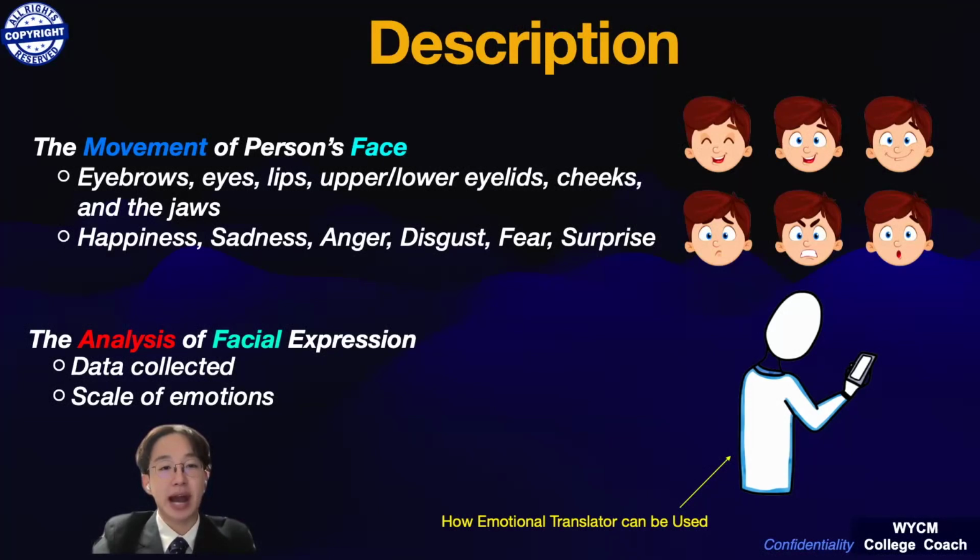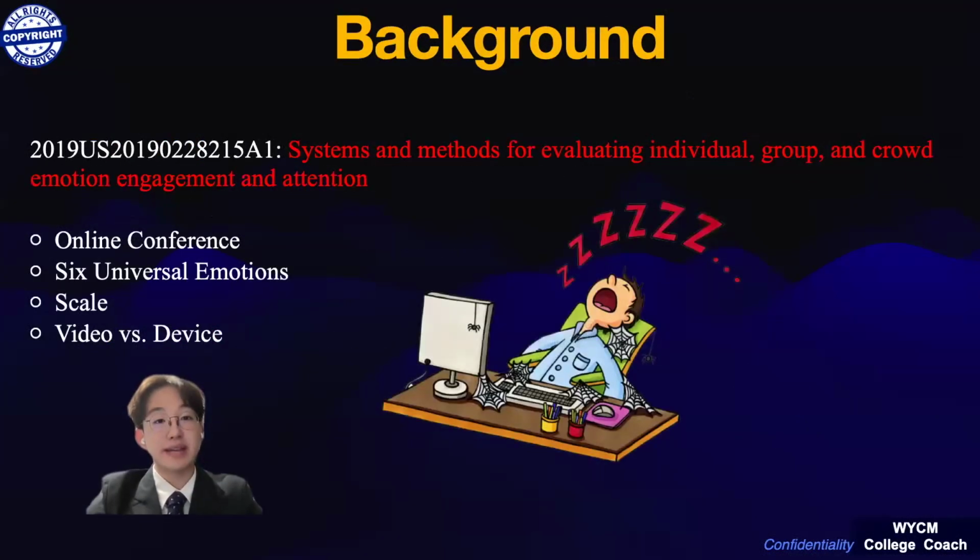This would be different for how much angle the eyelids have moved or how much teeth are exposed in a smile. The picture on the right also shows how an emotional translator can be used, as a person is holding the device with a screen in the middle that shows the emotion on the screen. The big screen in the middle of the device can be used for selecting languages as my device features a universal translation.